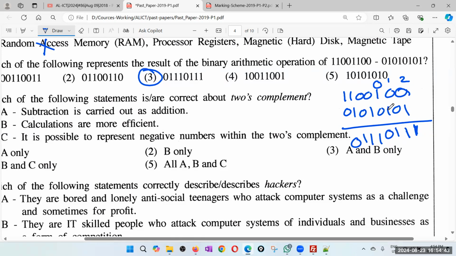Okay. 0 minus 1 you can't. You have to borrow. You get 2. 2 minus 1 is 1. And now this guy has 1. 1 minus 1 is 0.